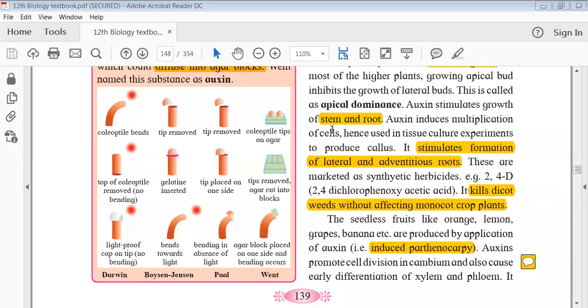So actually, these hormones stimulate the growth of both lateral and adventitious roots, and these are available in the markets now in different brands. So as I mentioned, one of them, 2,4-D, that's the 2,4-dichlorophenoxy acetic acid, is used as a herbicide. So it kills the dicot weeds without affecting the monocot crop plant.